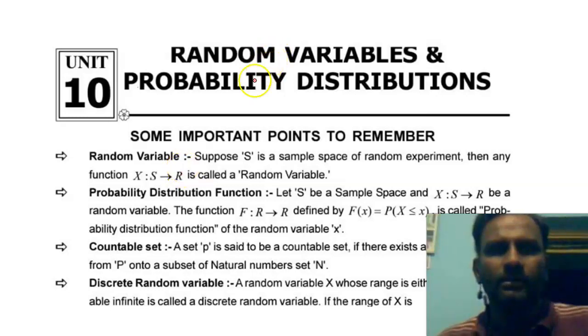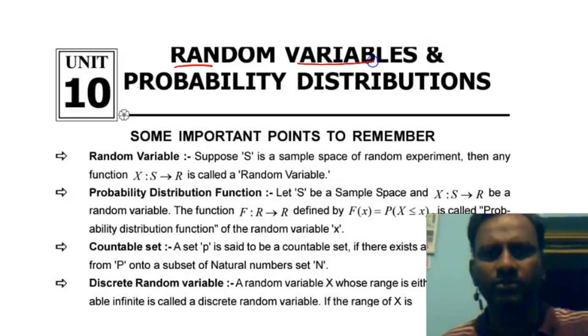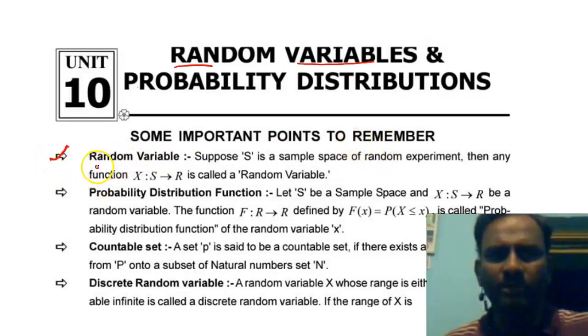Hello everyone. Today we are going to discuss Mathematics 2A: random variables and probability distributions. Some important points to remember in this chapter. First, point number 1. What is point number 1?